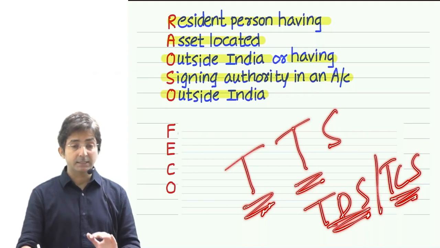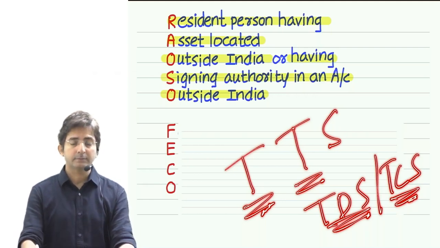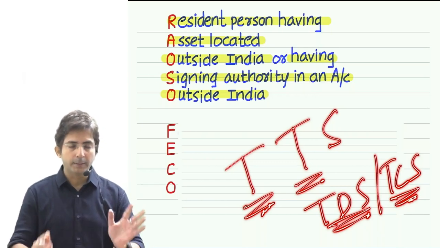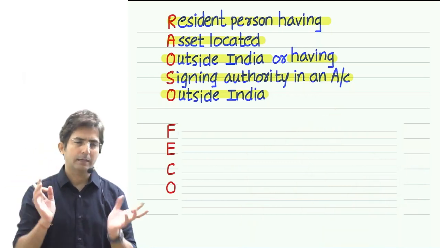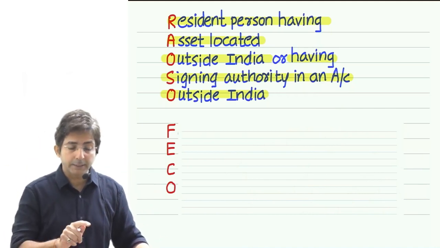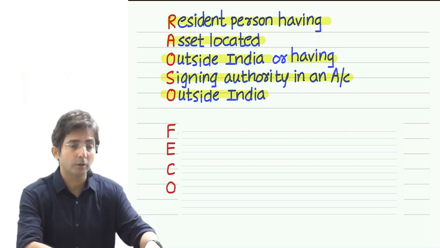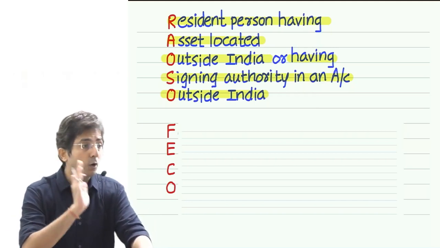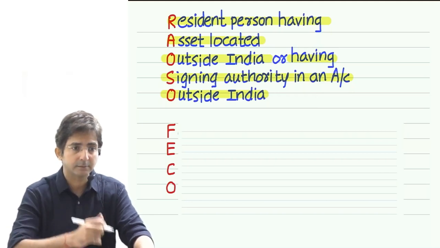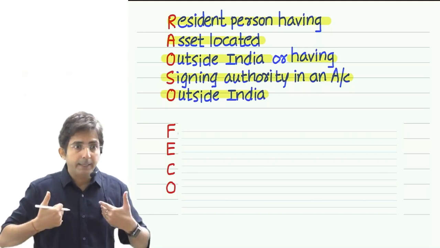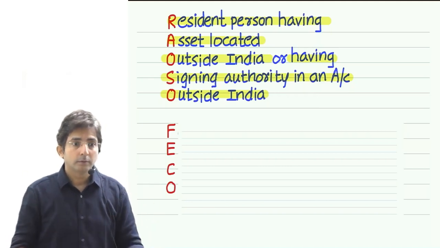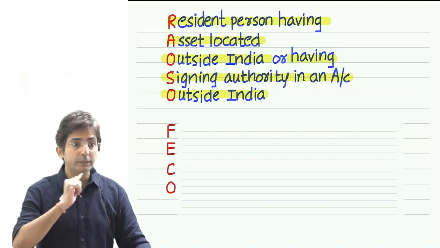TDS is tax deduction at source. TCS is tax collection at source. What is TCS? We'll be discussing at length later on. Right now, you might have heard about these terms, TDS and TCS. To see, if in respect of a particular person, 50,000 or more is the amount of TDS and TCS. Imagine in my name, there is tax deduction of 50,000 or more. So that is a sign of having huge income.